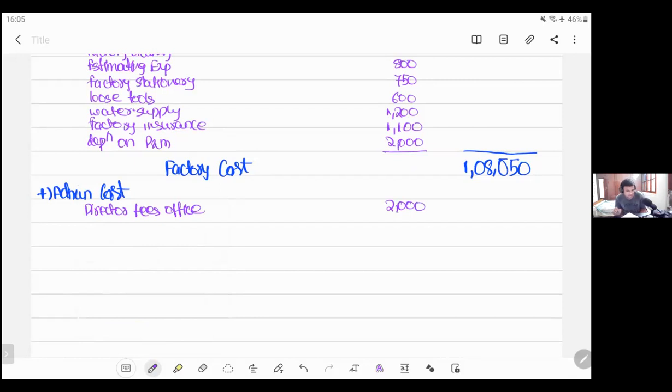Next, factory cleaning is done. Sundry office expense 200. Estimating expense, factory stationery done. Office stationery 900.